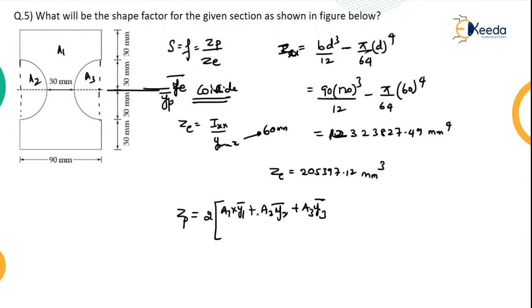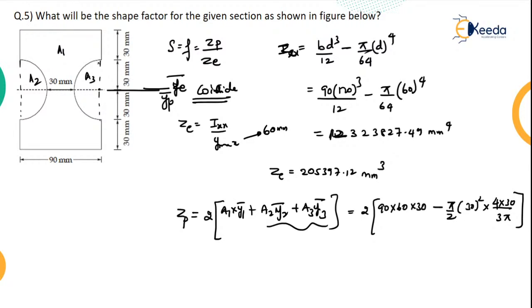Instead of 1 and 2, we can also combine them, or you can do it separately, there's no problem. So 2 into 90 into 60, this is 90, this is 60, and 60 by 2 will be the Y bar, minus pi by 2 of 30 square into 4 into 30 by 3 pi, for this quarter circle.